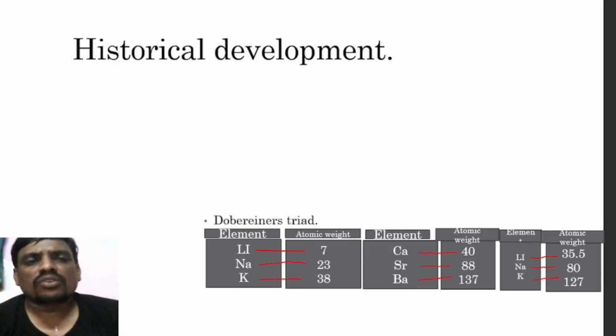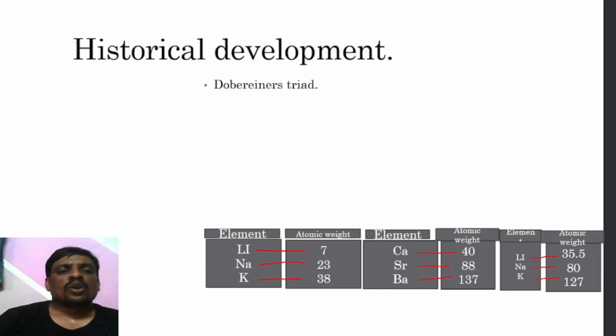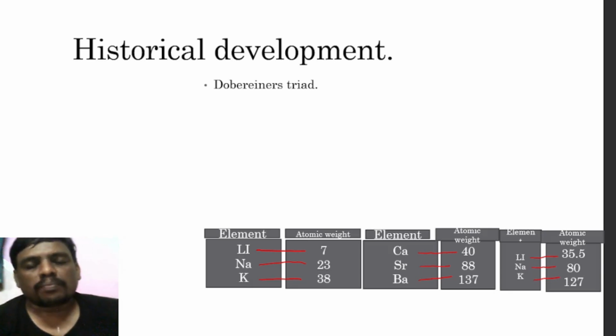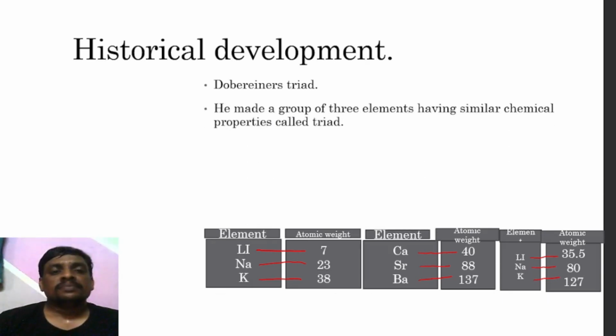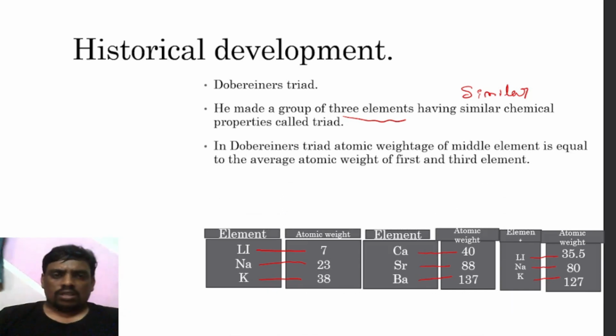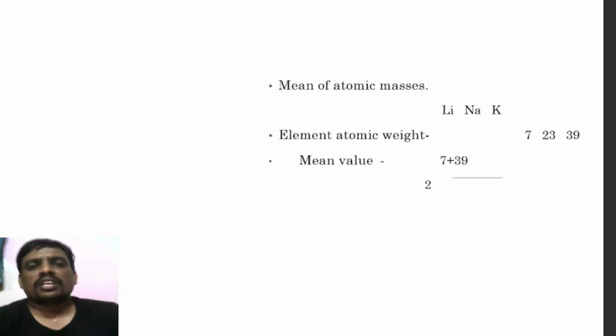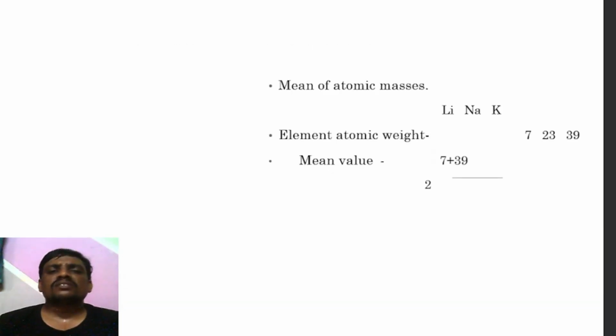In the historical development, Dobereiner's triad: the scientist Dobereiner made a group of 3 elements having similar chemical properties, called a triad. In Dobereiner's triad, the atomic weight of the middle element is equal to the average atomic weight of the first and third elements.